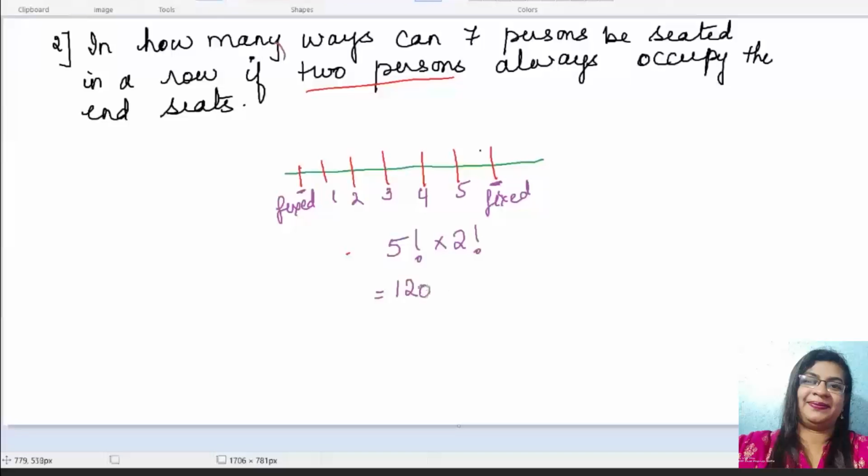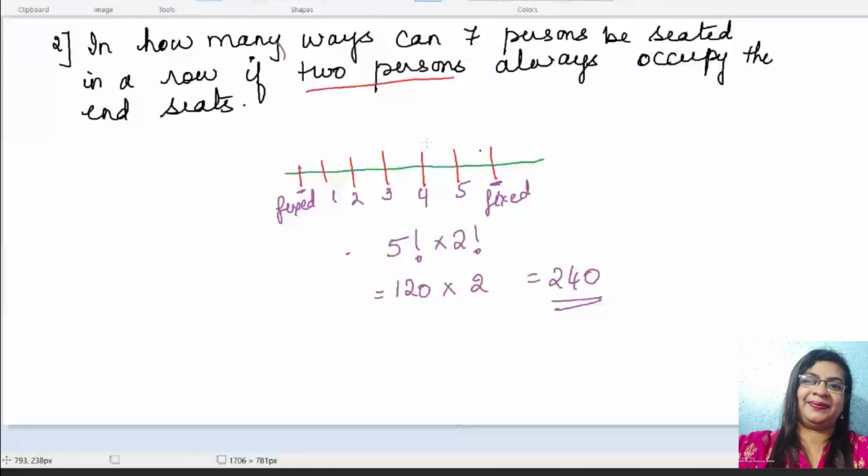Now, whoever are fixed, you forget about them. They are always at the end. We leave them. So how many are there in between? Check. 1, 2, 3, 4, 5. So you arrange first those who are in between. Those 5 people could be arranged in 5P5, which is 5 factorial ways.